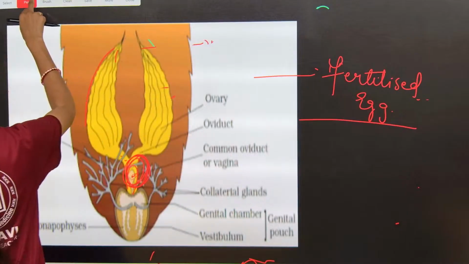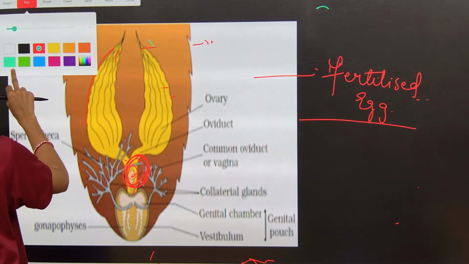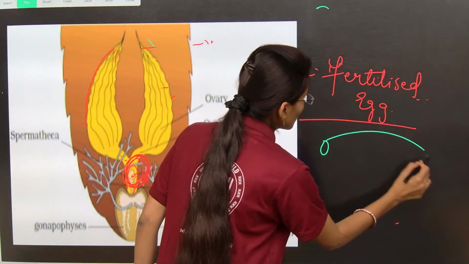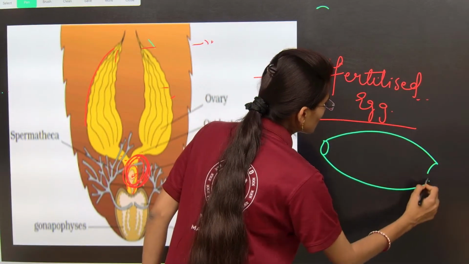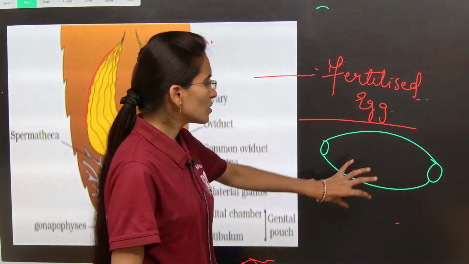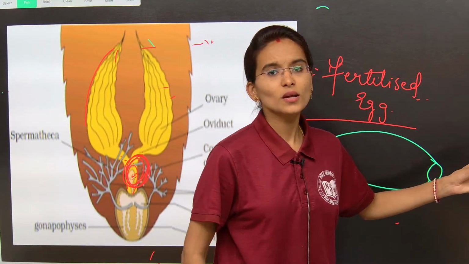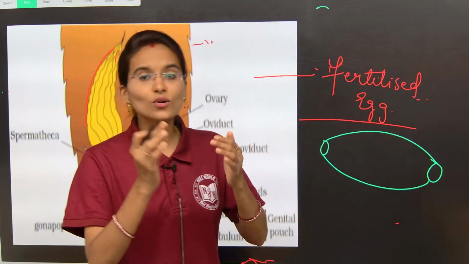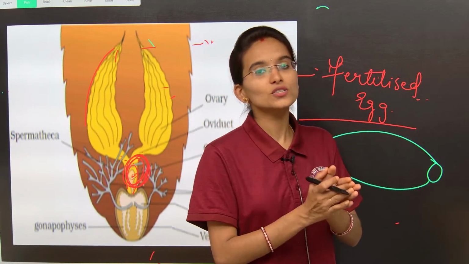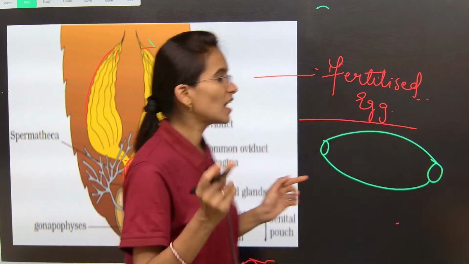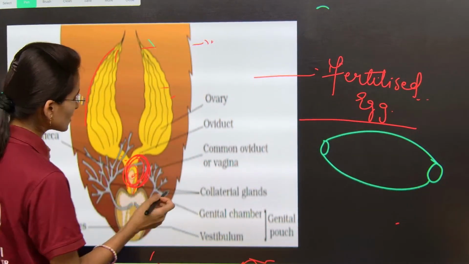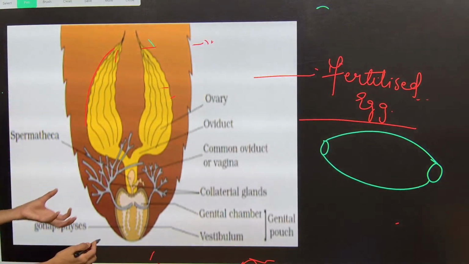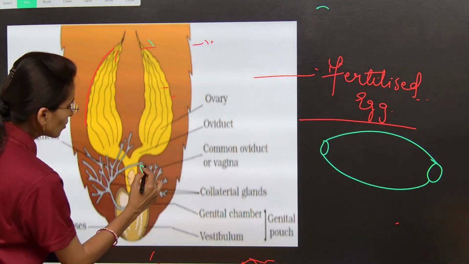Okay, all the fertilized eggs are stored in a special case. This case will be in this manner. This is one case, my dear students. Case in the sense one storage sac-like structure. That storage sac-like structure is produced from a specialized gland. That specialized gland, can you see here, is a many-branched structure that is called the collateral gland.